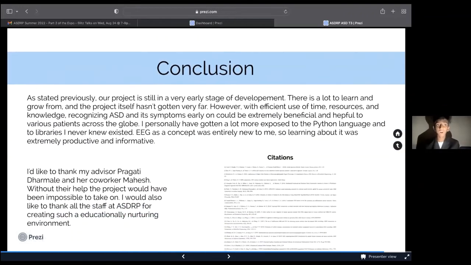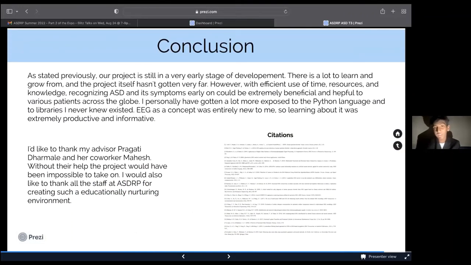In conclusion, our project was pretty early in its stage of development. There's a lot to learn from and grow from, and since it's in the starting stages, we haven't really gotten that far. With efficient use of time, resources, and knowledge, recognizing ASD and its symptoms early could be extremely beneficial and helpful to various patients across the globe. I've gotten a lot more exposure to the Python language and libraries that I honestly didn't know existed, and EEG as a concept was entirely new to me, so learning about it was extremely productive and informative.